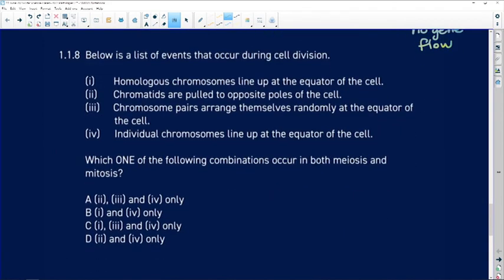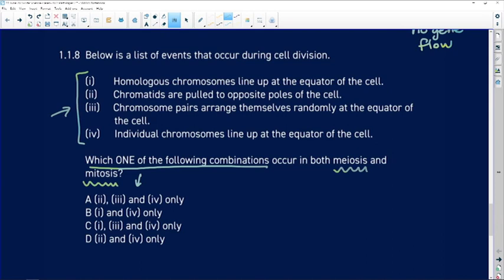1.1.8. Below is the list of events that occur during cell division, and you're given 4 different events. You've got to read through those events and work out which one of the following combinations of events occurs both in meiosis and in mitosis.